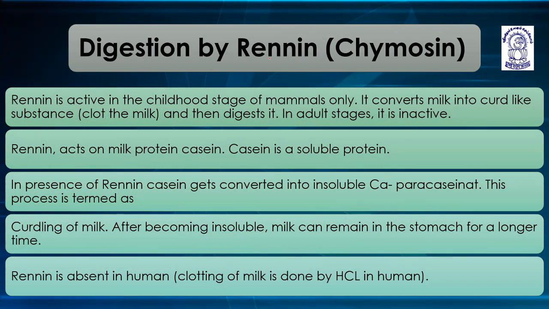Digestion by renin, that is chymosin. Renin is an active enzyme which is secreted in the childhood stage of mammals only. It converts milk into a curd-like substance, that is clot of milk, and then digests it. In adult stages, it is inactive.